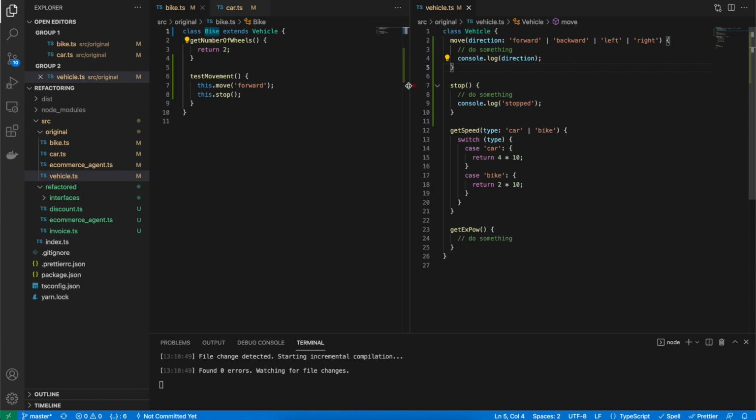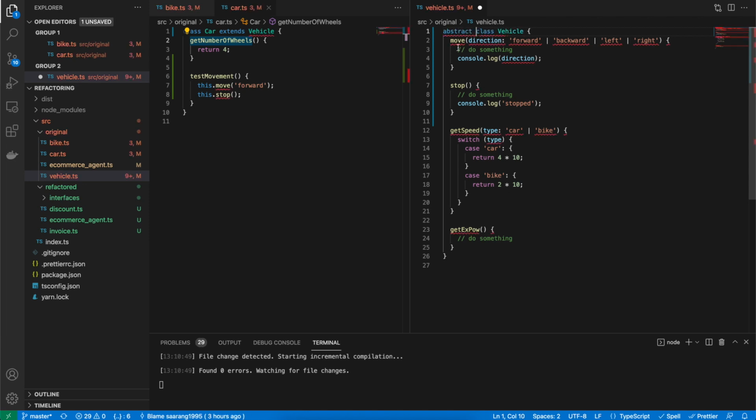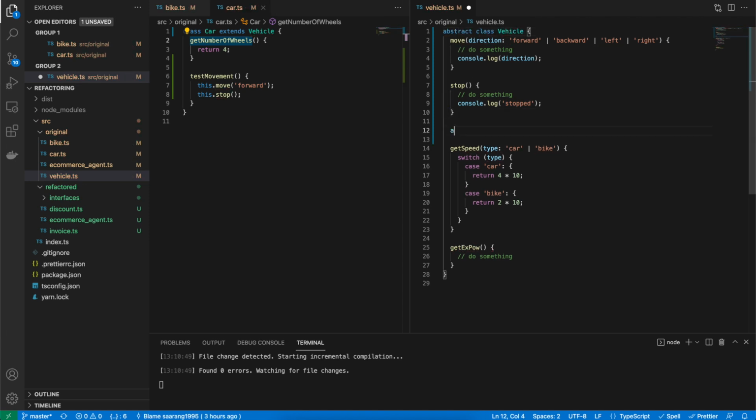However, we can also see that get number of wheels is different for both, but it is there. So what you can do is make it an abstract class and have an abstract method called get number of wheels, which returns number.